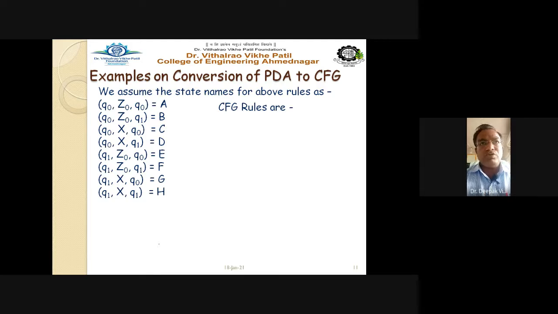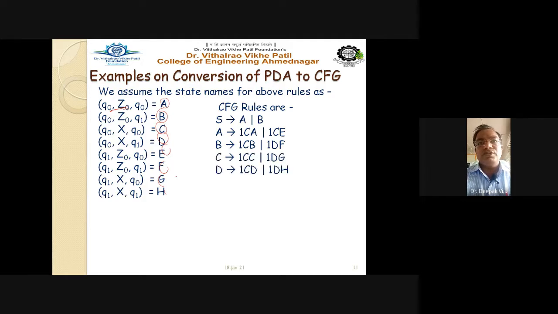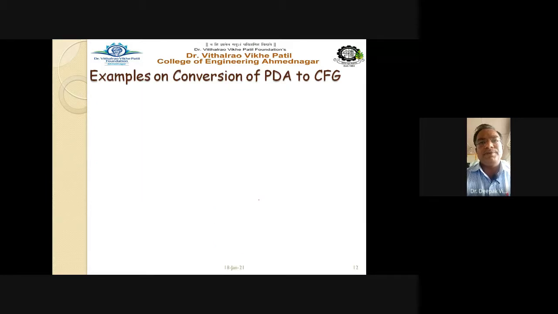So now for the CFG rules, for all these states, we just write them in the form of these capital letters. Writing this down, we get A gives AB, A gives 1CA, 1CE, B gives 1CB and 1DE, C gives 1CC, 1DG, D gives 1CD, 1DH, C gives 0C, D gives 0D, A gives epsilon, H gives 1, and A gives 1A. So all these are 14. If you count it, 1, 2, 3, 4, 5, 6, 7, 8, 9, 10, 11, 12, 13, 14. So all the 14 rules we have written here, right?